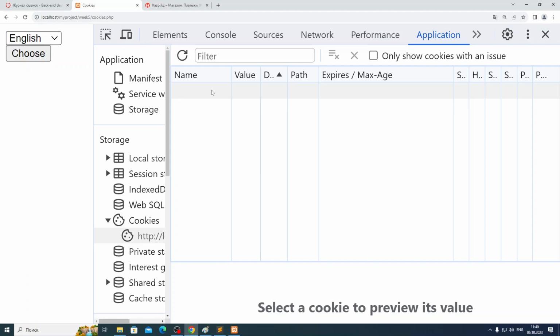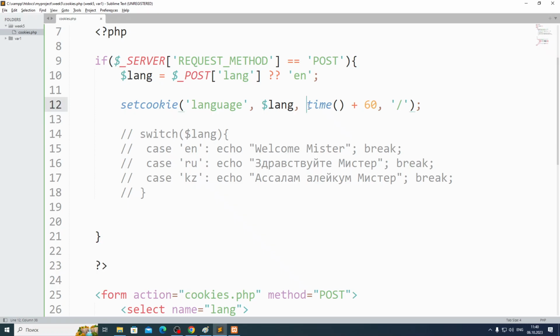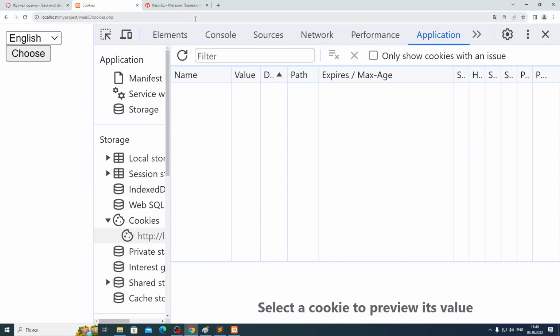But if you don't put a time here, but put 0, it means the lifetime is a session. It will live until you are using this website. Let me show you again. I'm choosing English, choose. So for expires, there is no time, guys, here, it's written as session, you see? Session means until you're using this website. But if you close, well, let me just try to update, guys.